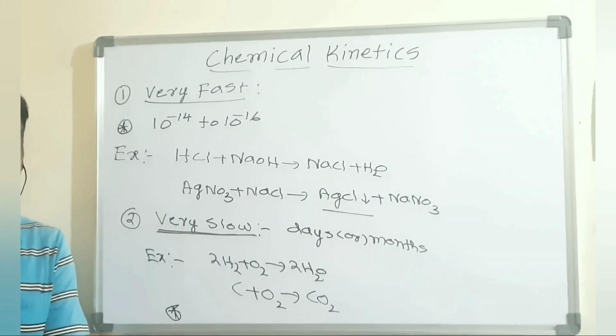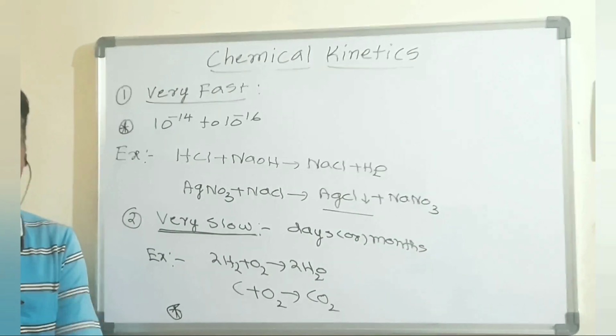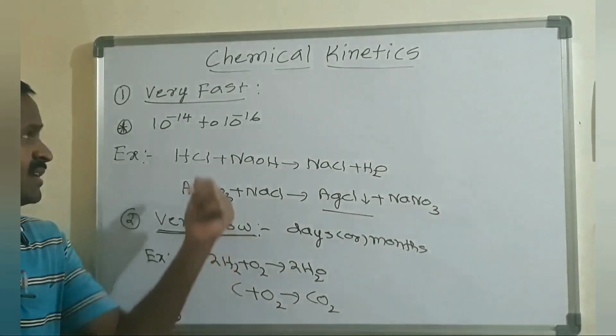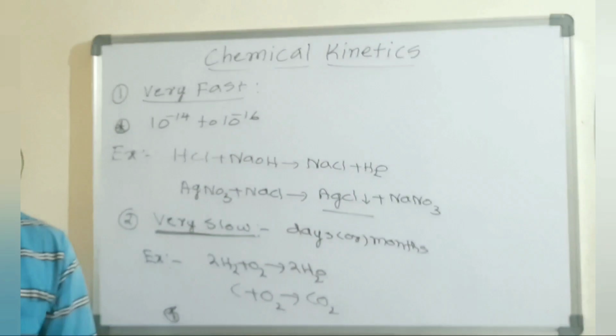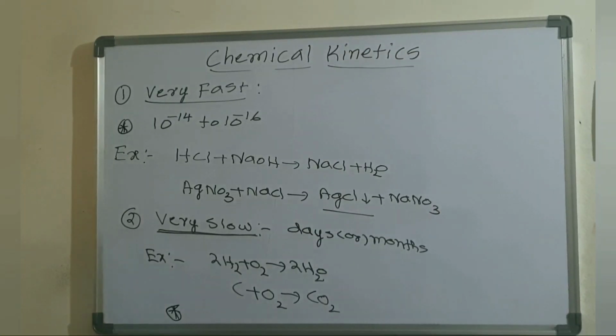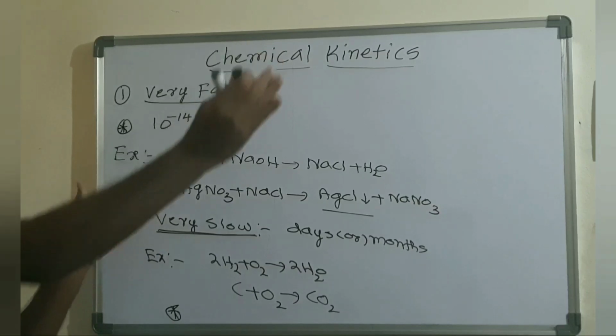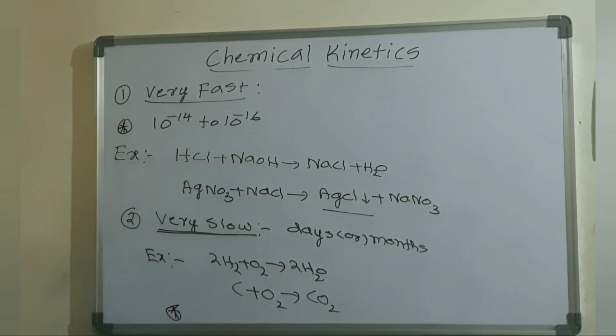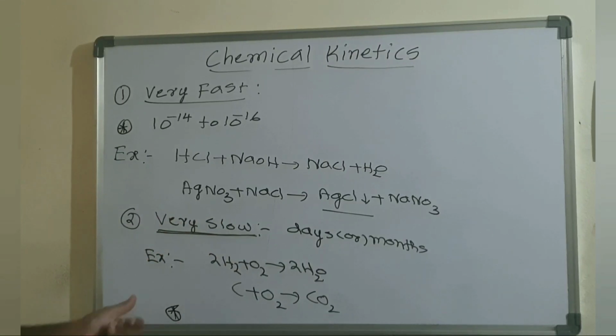Why? Because they want accurate results within a short period of time. So very fast reactions are generally not preferred for finding the rate of reaction, and very slow reactions also are not, because they require 2 days, 3 days, 5 days, or months in some cases. Such reactions are very slow reactions.